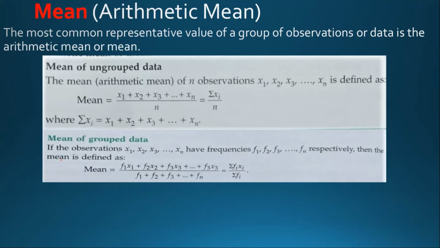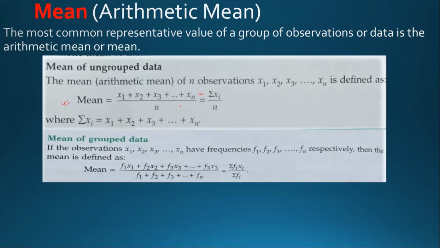Now mean, it is also known as arithmetic mean. The most common representative value of a group of observation or data is the arithmetic mean or mean. You can see the formula. Here x1, x2, x3 up to xn, or we can say summation of xi by n. The upper one is the sum of all the observation and n is the number of observation.